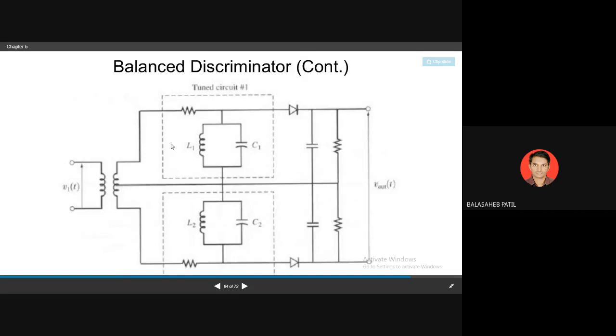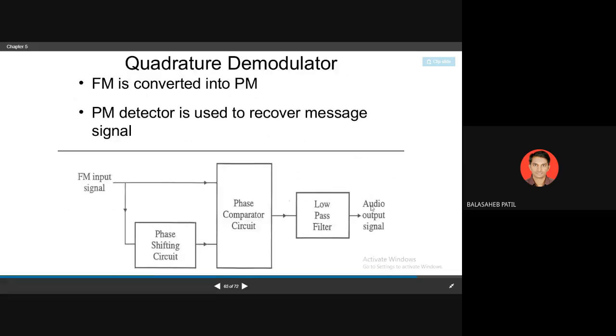So when the positive peak occurs, this side will be more positive than this one. So value will be plus Vm. When negative deviation occurs, the lower side will be more positive than this one. So this will be on. So voltage level will be minus Vm. So accordingly you are getting plus Vm, 0 and minus Vm at the output side. And this is the reconstructed signal you are getting at the output side. So phase shifting circuit comparator is applied and it is given to the low pass filter. Output will be the reconstructed signal.